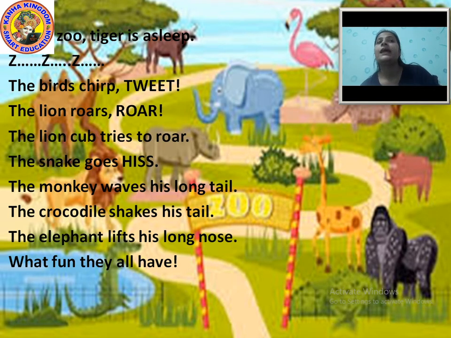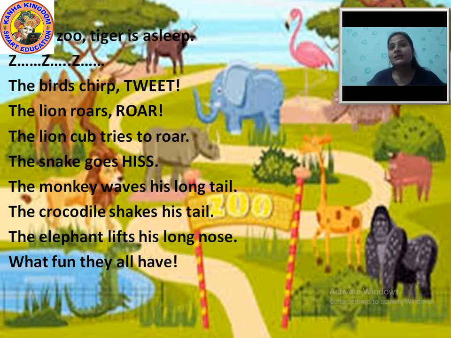And the lion cubs try to roar. The lion cub means the baby lion. The baby lion tries to roar like the lion, at the zoo. And the snake goes hiss.